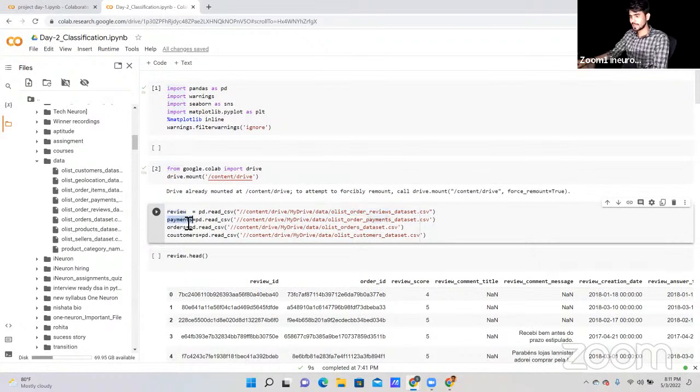Next, I'm going to read the payment data, the order payment data set. I have named it payment so that as I proceed going forward, because I have to write a lot of code for this project, since this is a heavy data set.